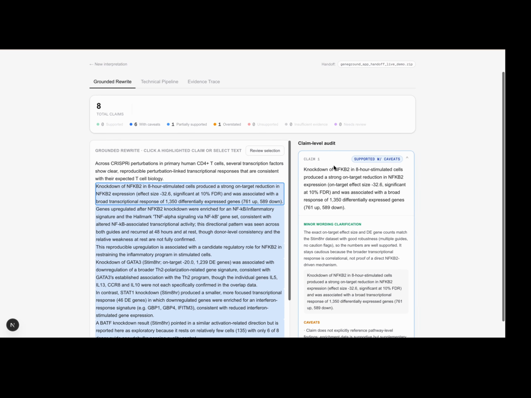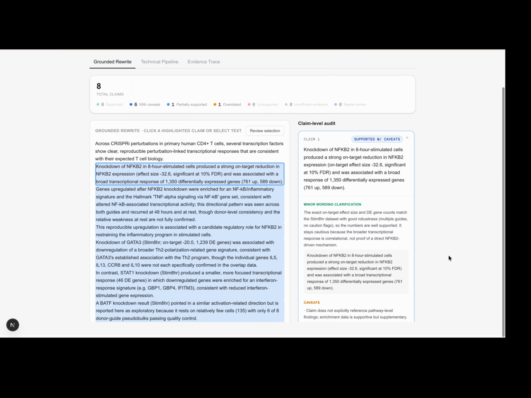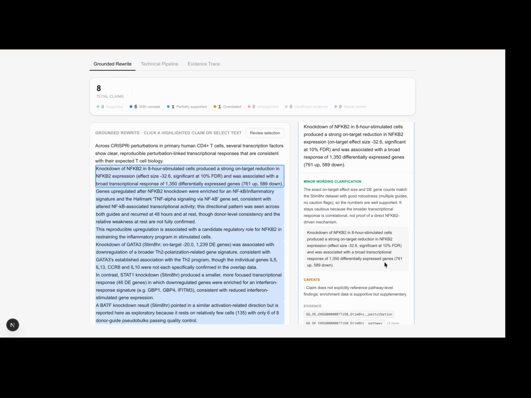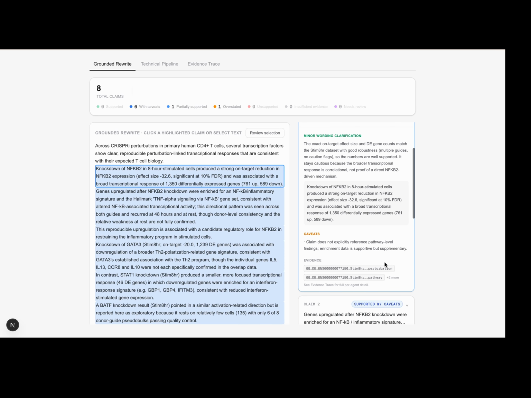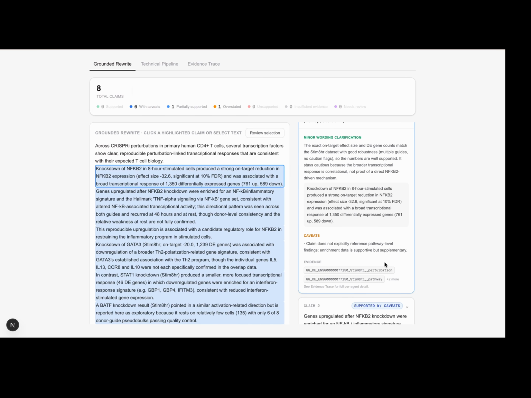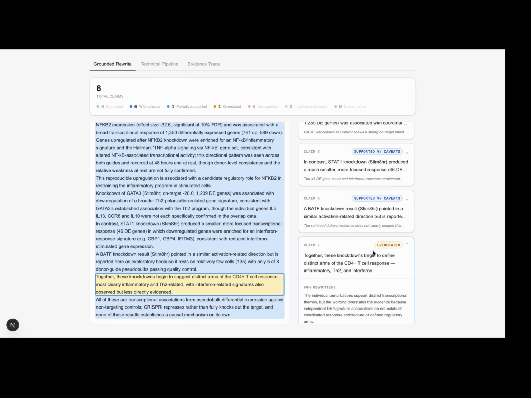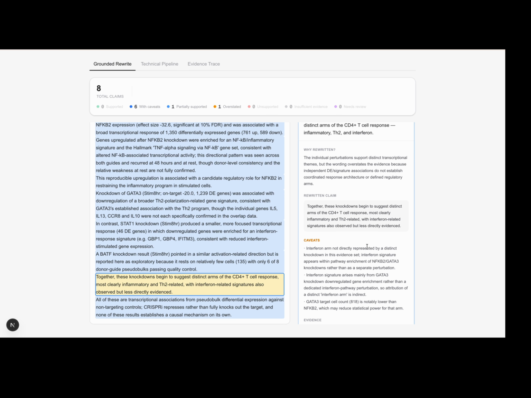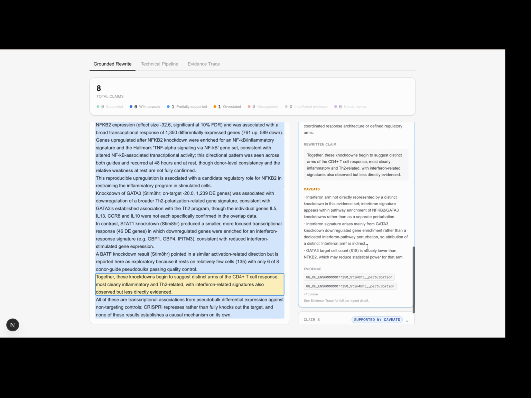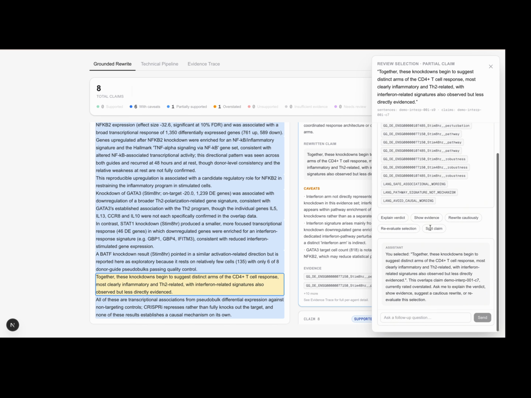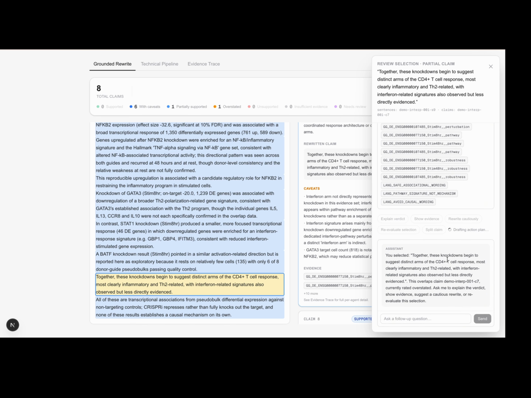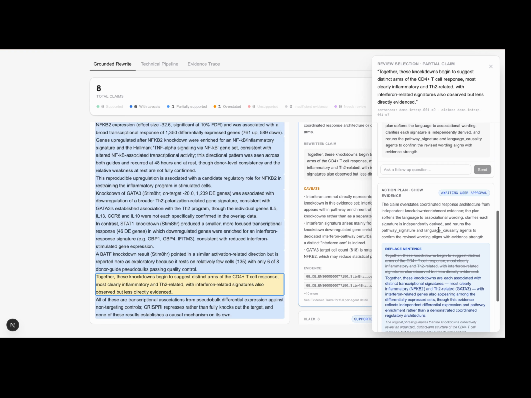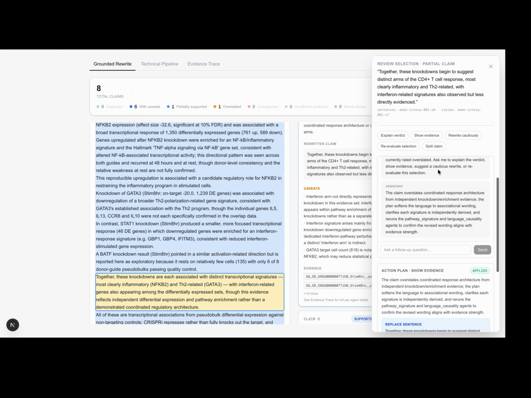This NFKB2 claim is supported with caveats because the on-target effect size and differential expression gene counts are supported, but the transcriptional response is correlational and not direct proof. This claim on the distinct arms of the CD4 T-cell response is overstated because the evidence supports transcriptional themes but not a fully defined response architecture. The user can select a phrase and ask a question or propose a change to the review system powered by Claude API. If a proposed rewrite is approved, GeneGround applies the change directly to the interpretation.